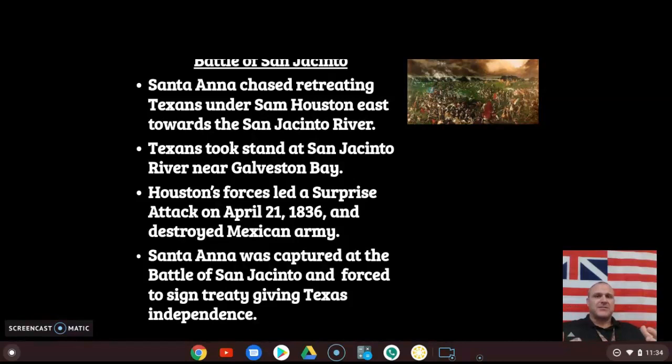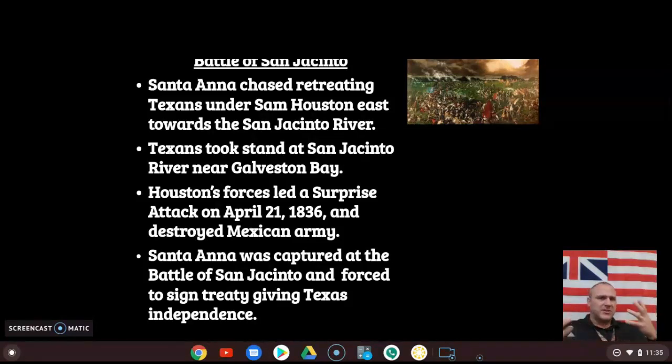Houston just annihilated Santa Anna, and they wound up taking 630 Mexican casualties. 730 of the Mexican army were taken prisoner, while only 9 out of the over 900 Texas Rangers were casualties. They were able to get pistols, muskets, sabers, mules, tents, a large supply of gold and silver, and Santa Anna, right? Santa Anna was found hiding in some tall grass wearing a common soldier uniform, and he wasn't even found out until one of the men called him El Presidente. So they knew they had Santa Anna.